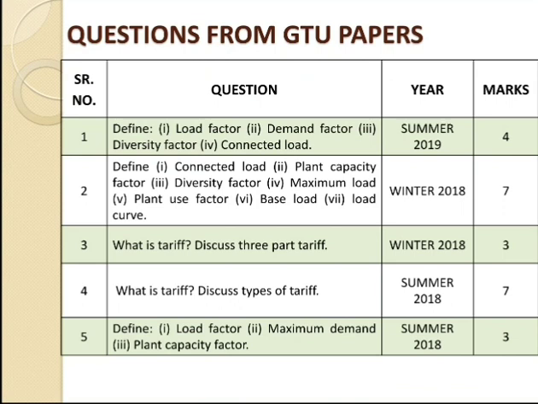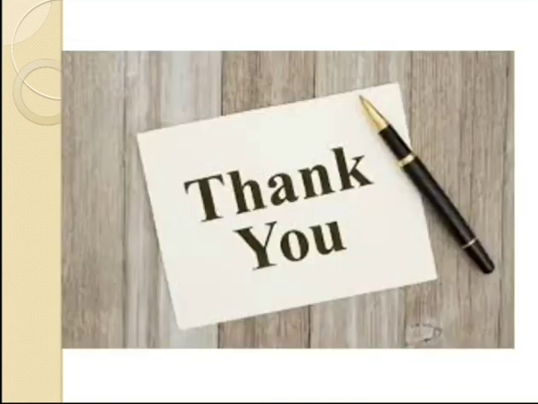Third one: what is tariff, discuss the 3-part tariff, which we have already discussed. Fourth one: what is tariff, discuss types of tariff. Fifth one: define load factor, maximum demand, plant capacity factor, in summer 2018.